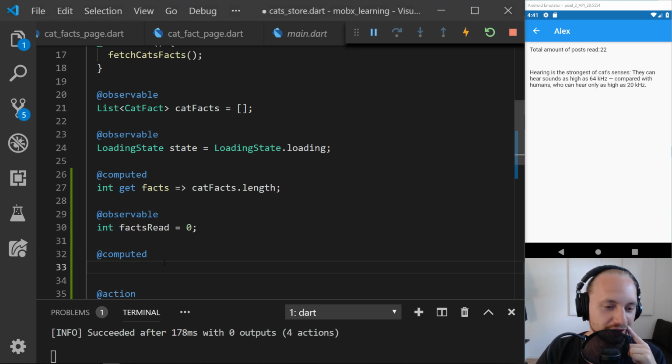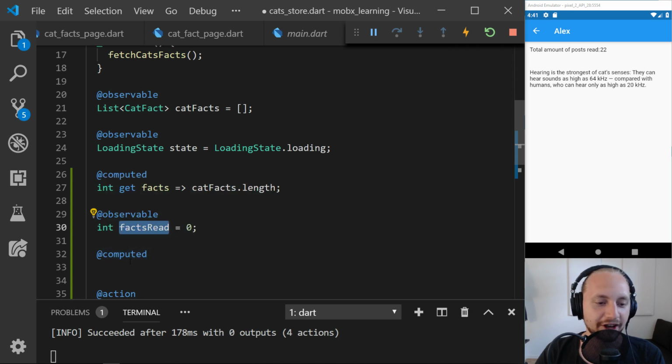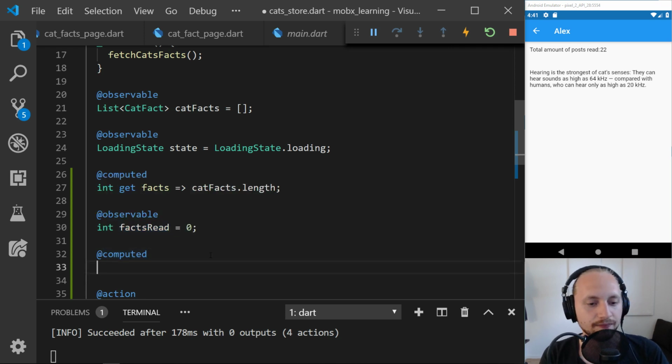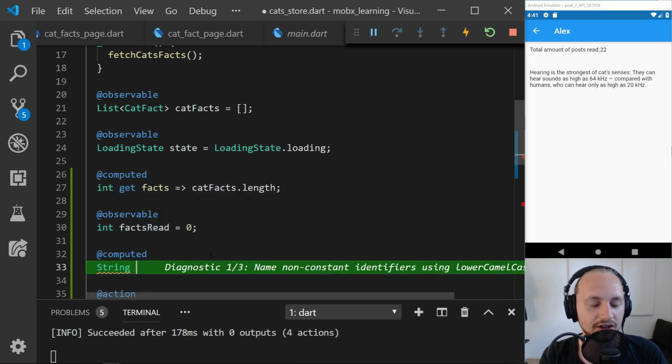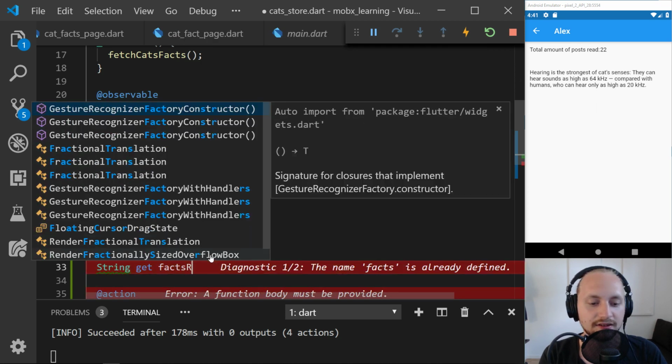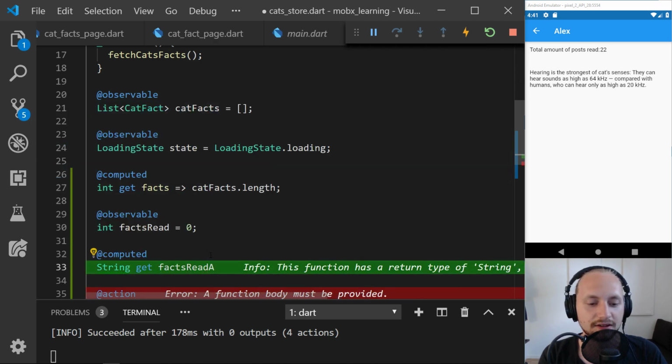Okay, so we have this computed, and this is pretty much just going to make some computations on this facts read. So, for example, we want this to be a string, right? So let's just make a string of this one. So string get, and that will be the facts read text.